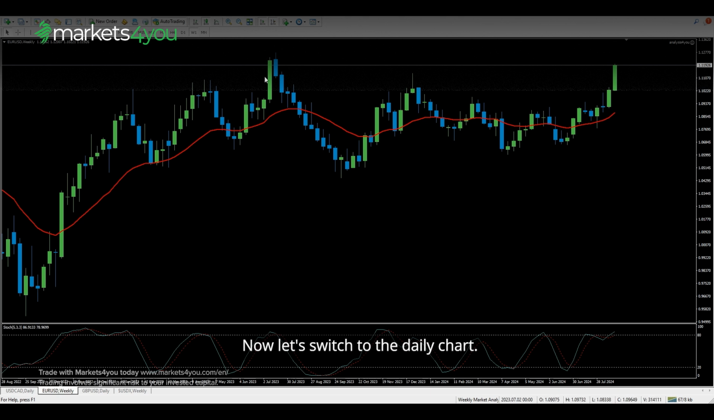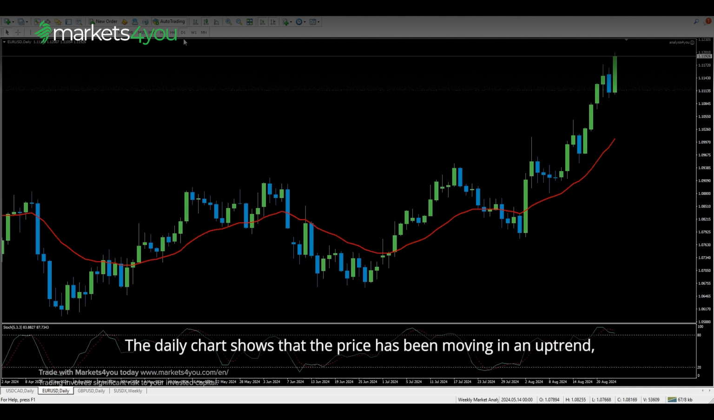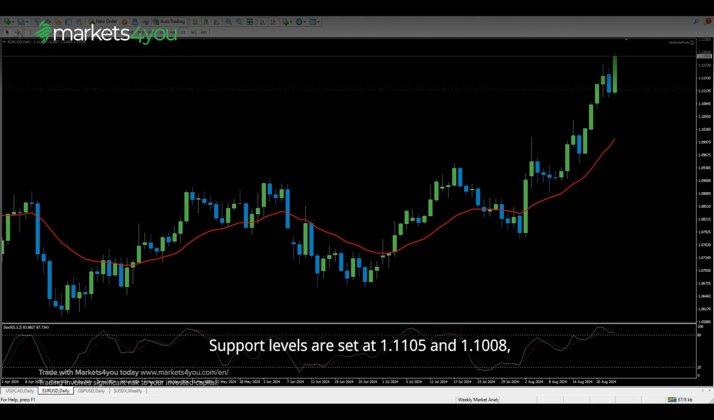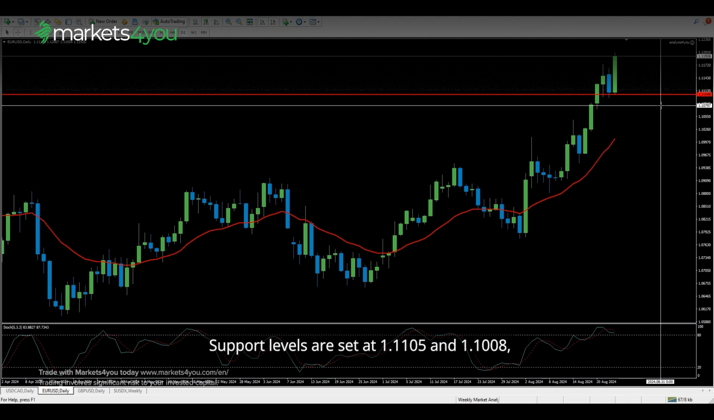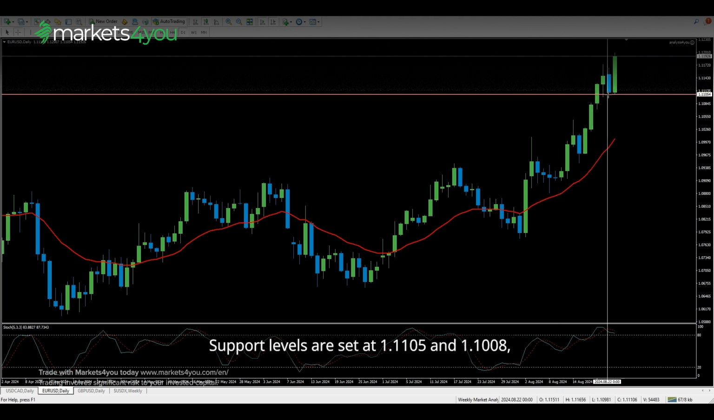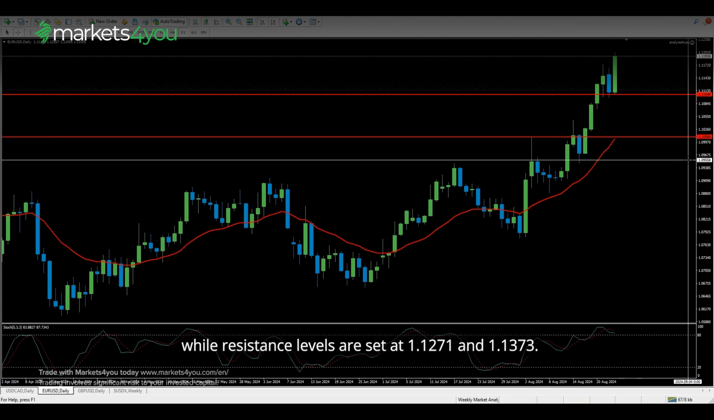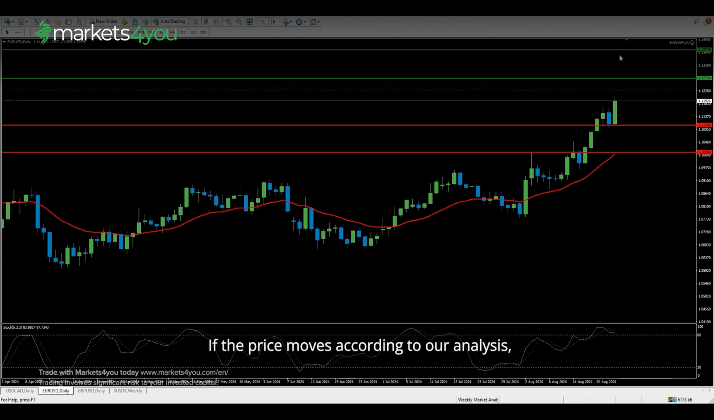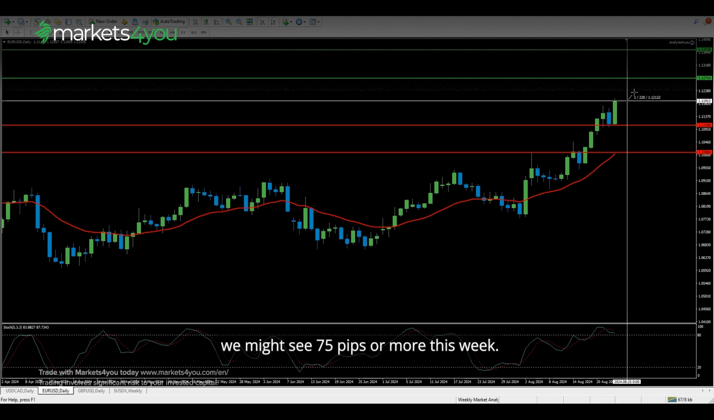Now let's switch to the daily chart. The daily chart shows that the price has been moving in an uptrend, with the stochastic inside the overbought area. This suggests that the price might continue to move higher toward the next resistance levels. Support levels are set at 1.1105 and 1.1008, while resistance levels are set at 1.1271 and 1.1373. If the price moves according to our analysis, we might see 75 pips or more this week.